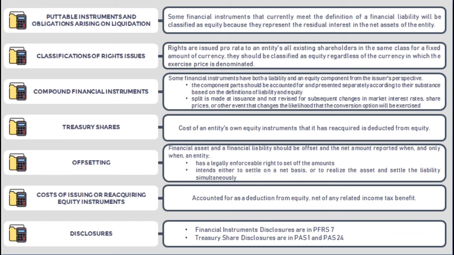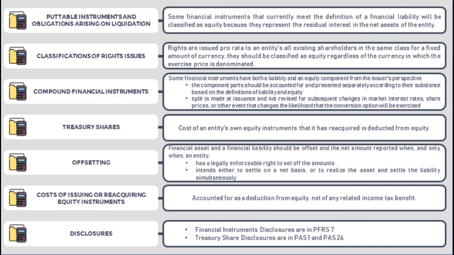Next, for the classification of rights issues, the International Accounting Standards Board issued an amendment to PAS 32 on the classification of rights issues. For rights issues offered for a fixed amount of foreign currency, current practice appears to require such issues to be accounted for as derivative liabilities. The amendment states that if such rights are issued pro rata to an entity's all existing shareholders in the same class for a fixed amount of currency, they should be classified as equity regardless of the currency in which the exercise price is denominated.